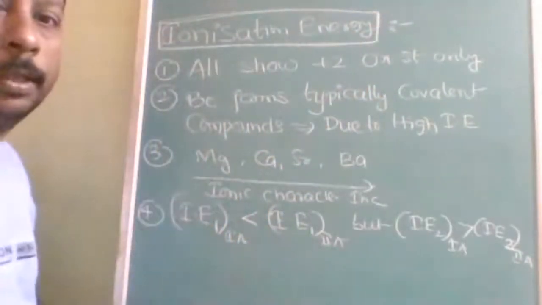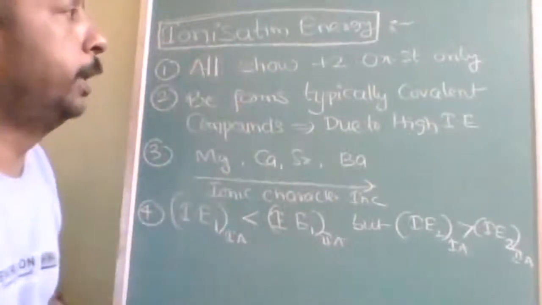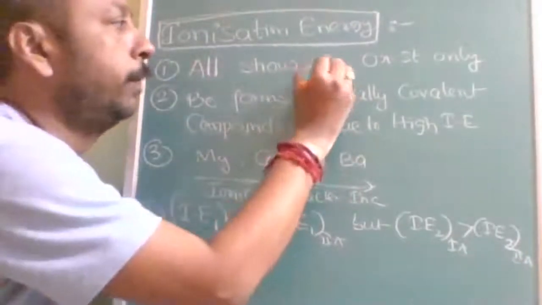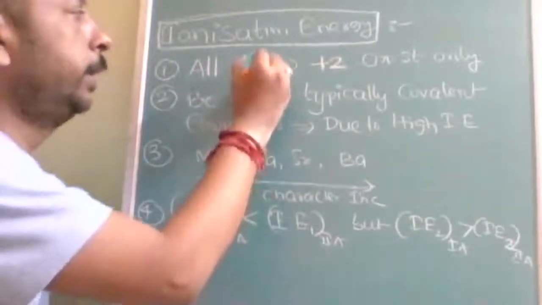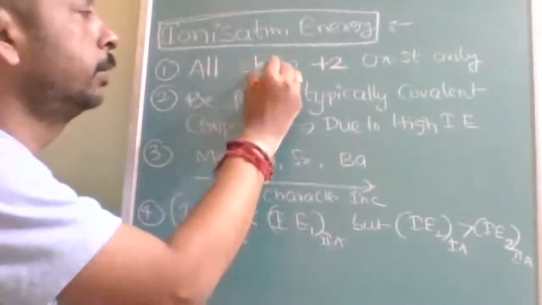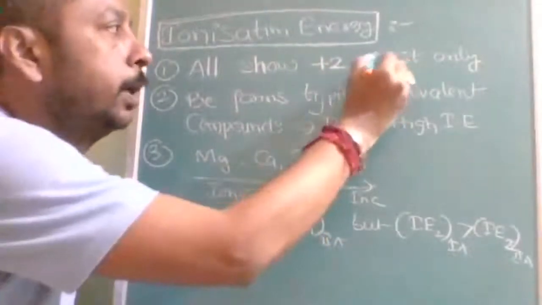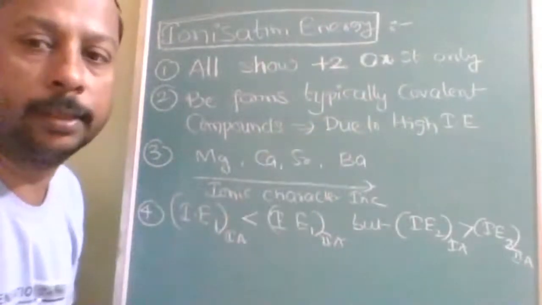Ionization energy. First, all the alkali metals show +1, and alkaline earth metals show +2. They do not show variable oxidation states. Okay, they will show a single oxidation state. What is that oxidation state? +2. They neither show +3 nor +1. They show only the +2 oxidation state.